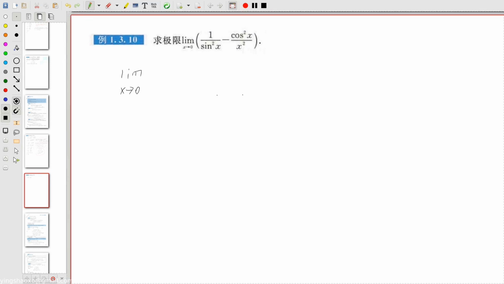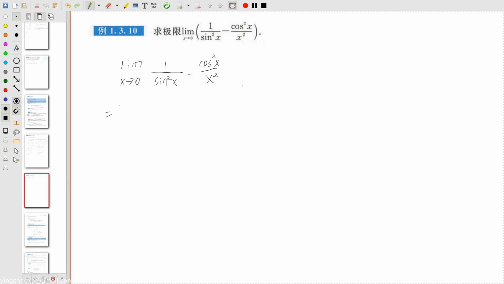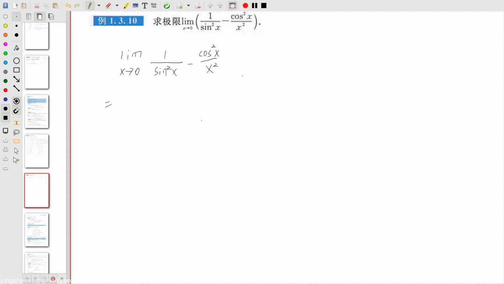So we're going to try to solve a limit when x approaches 0, and that equation is 1 over sine x squared minus x squared divided by cosine x squared. So this is the original equation. We need to get the limit of that equation. How can we do that? At first, we basically have 2 items, the first one and the second one. For the first one, if x approaches 0, this expression would be invalid, so x cannot be 0 for now.